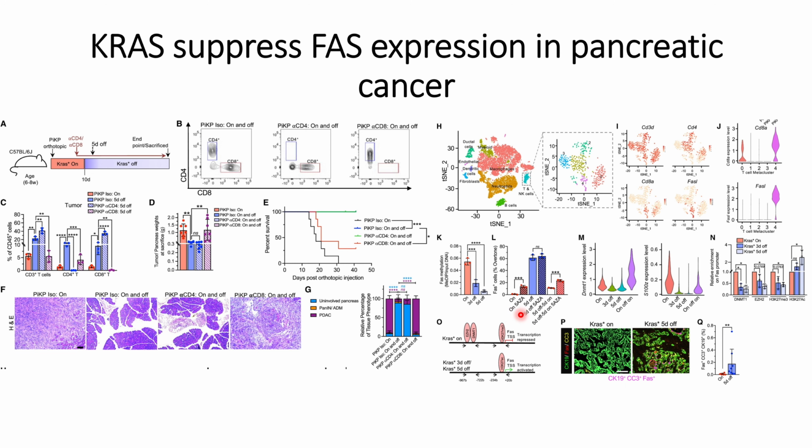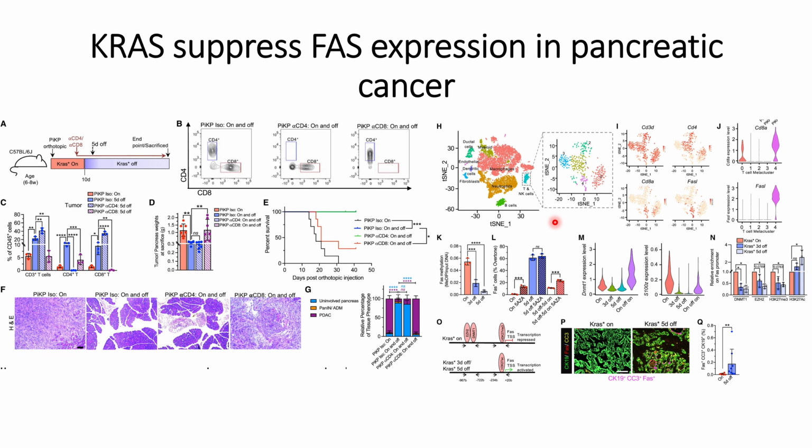But there is an upper limit: when the KRAS mutations are off and they use the DNA methylation inhibitor, they do not see a further increase, because FAS receptors reach saturation in that condition. But when the KRAS mutations turn on again, the FAS receptors go down again. So this indicates that KRAS has an inverse role with the FAS receptors.